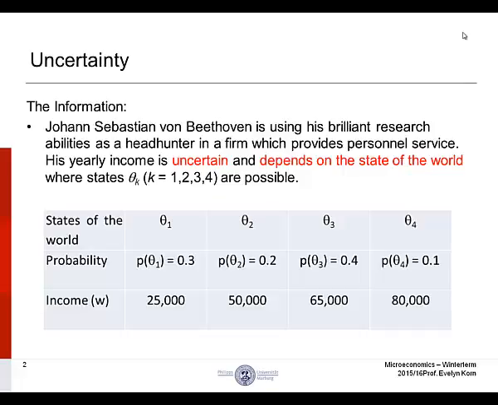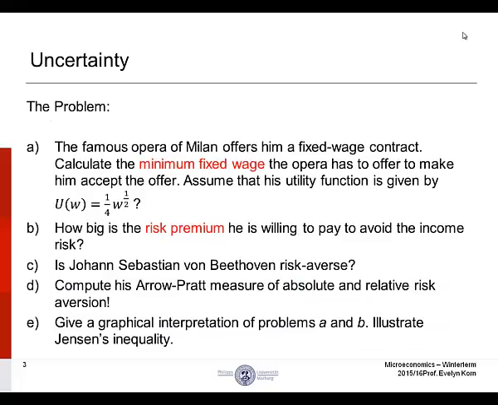I want to bring your attention to the word uncertain, which is highlighted. Whenever you see the word uncertainty or uncertain, you can understand that it is highly likely that there will be probability involved. The problem is divided into 5 parts. We are going to start with part A.